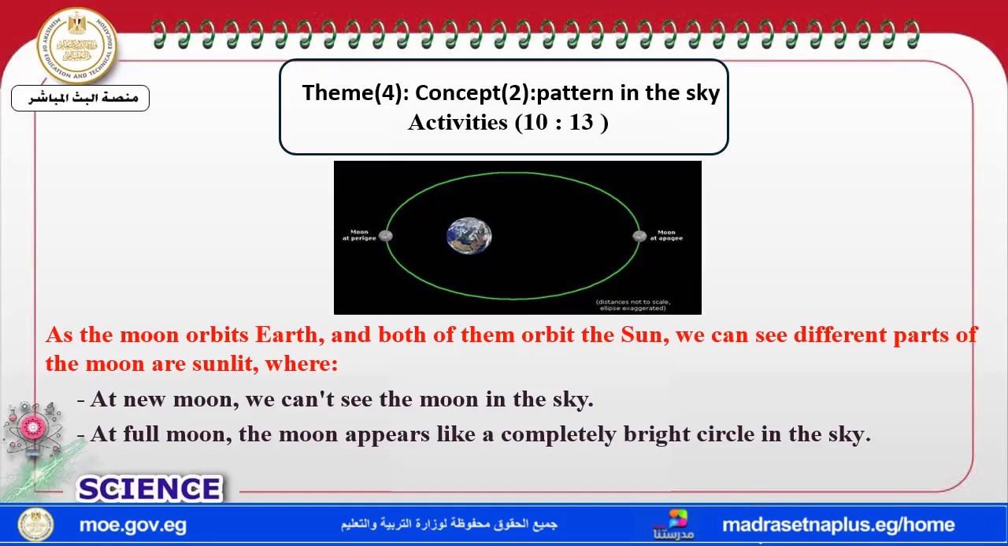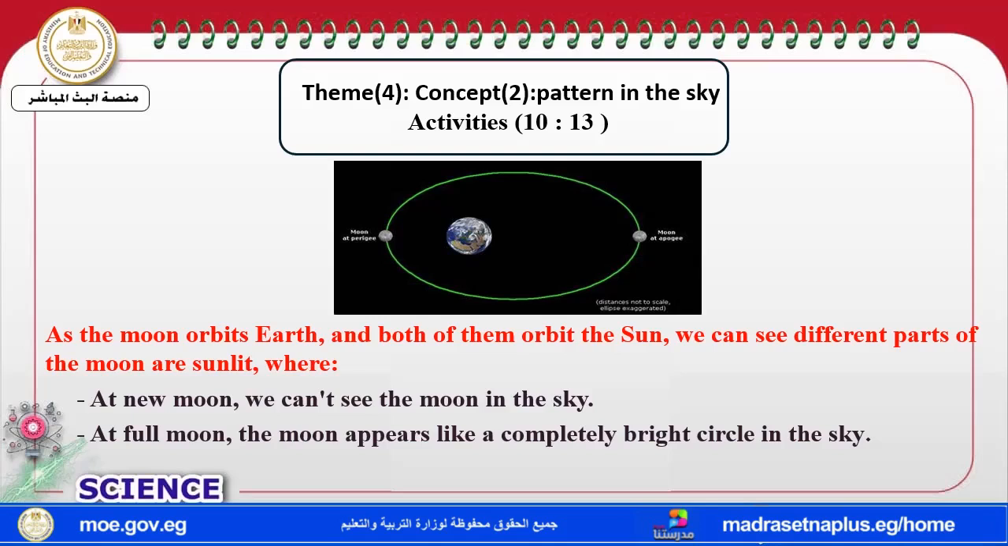No. As the moon orbits the Earth and both orbit the sun, we can see different parts of the moon. The first one is the new moon. It takes place at the end of the lunar months, or Al-Hijra months. My dear students, take care that a new moon happens when the moon, like a baby, is between the sun and earth.